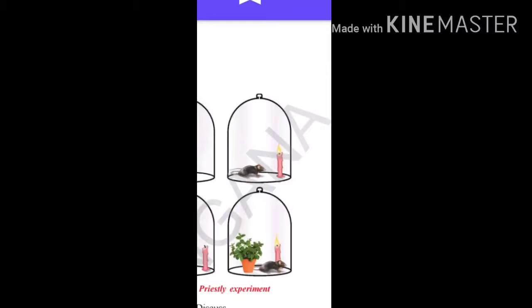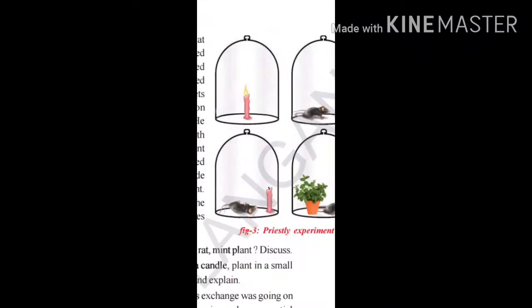But here the competition for that air was more, because a mouse was also introduced. So the available air has to be shared between the burning candle and the mouse. Very quickly it was observed that the candle was put off and the mouse also died, as it was unable to respire properly due to suffocation.